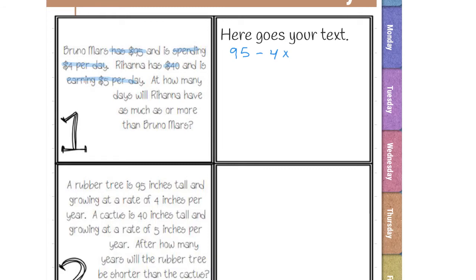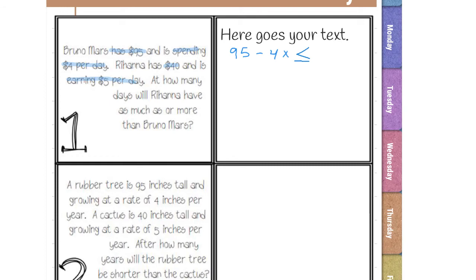Now, notice on the other questions that we had before, they said something like, when will they have the same amount. But here it says, how many days will Rihanna have as much as or more than Bruno Mars? So that's like greater than or equal to. So when will Rihanna be greater than or equal to? So we're going to do the greater than or equal to sign over here instead of the equal sign that we did in the other questions.